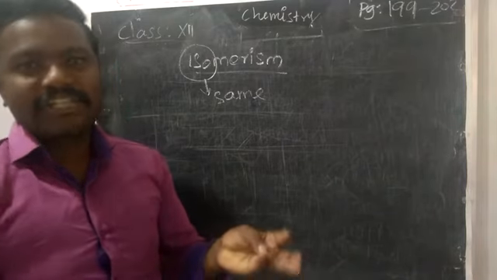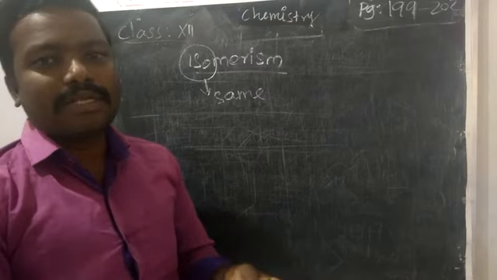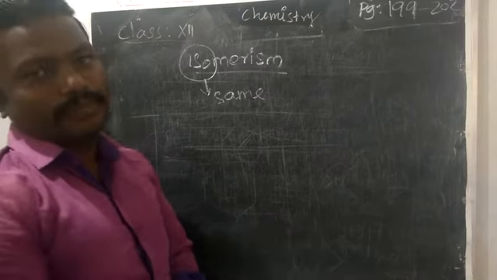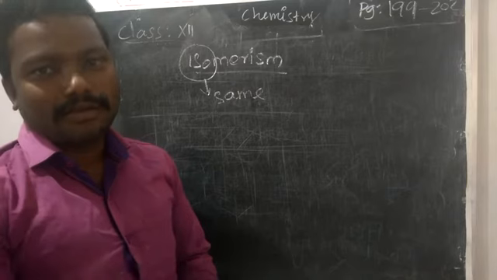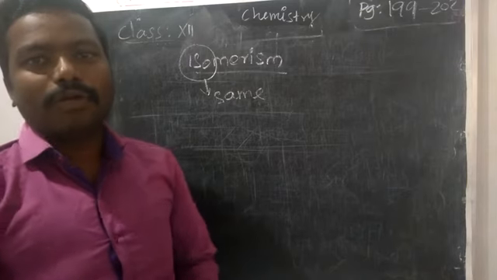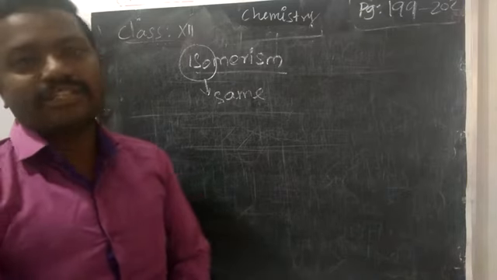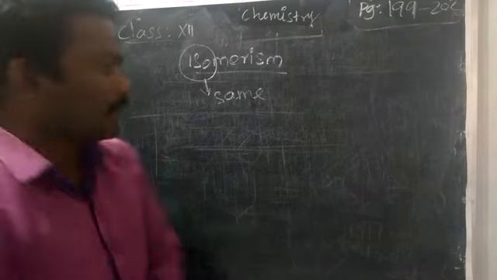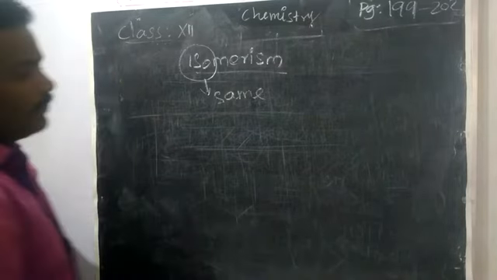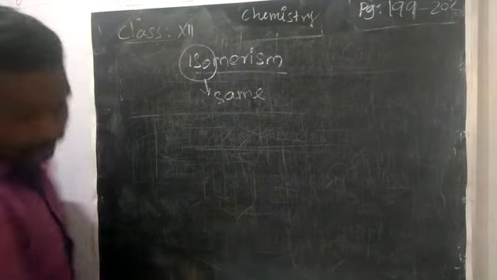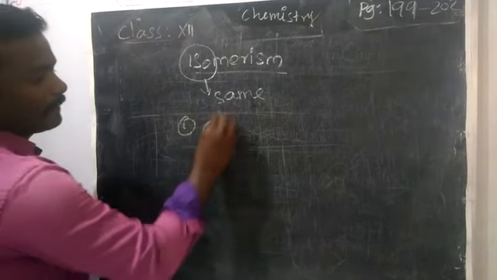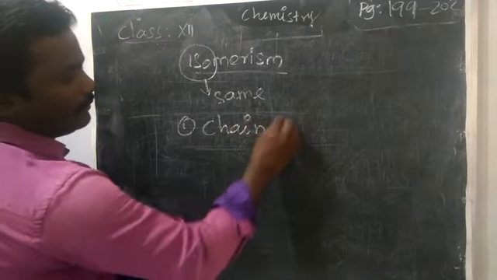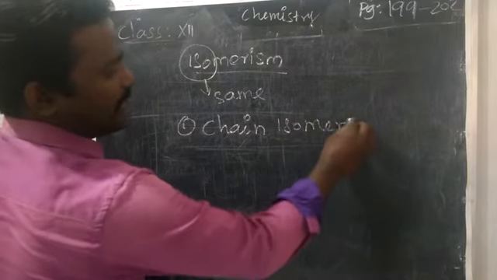First one is chain isomerism. Second one is functional isomerism. Third one is tautomerism. Fourth one is position isomerism. So we have four types of isomerism. The first isomerism is chain isomerism. So what do you mean by chain isomerism?